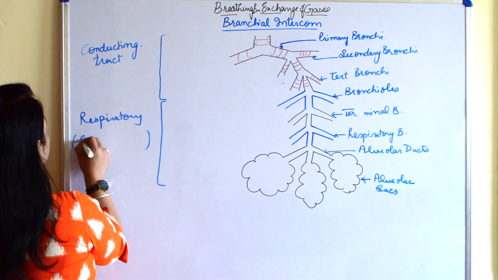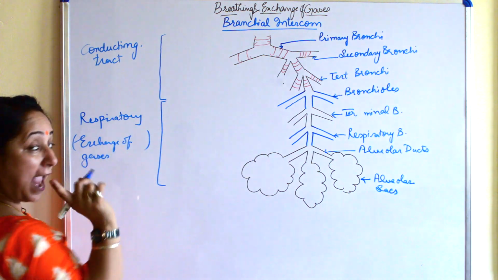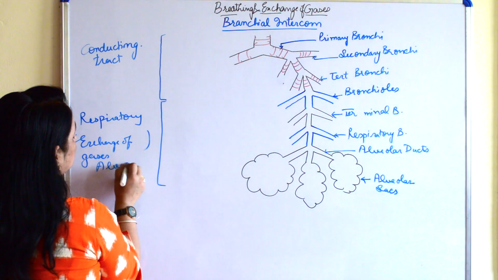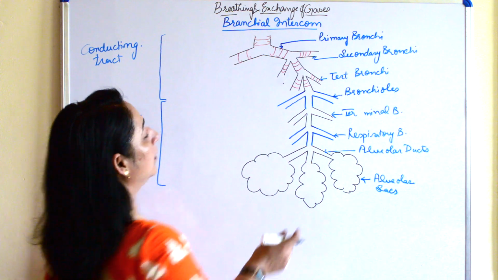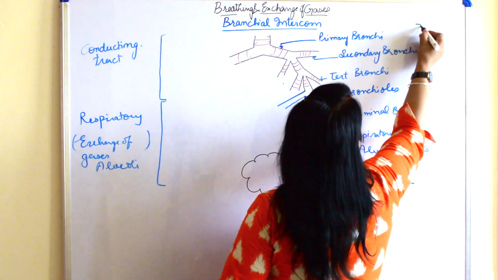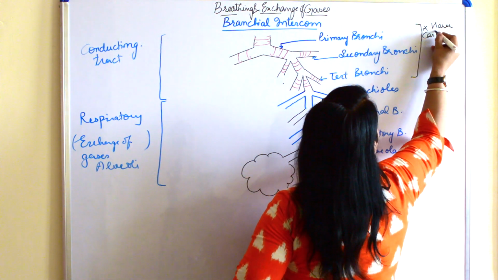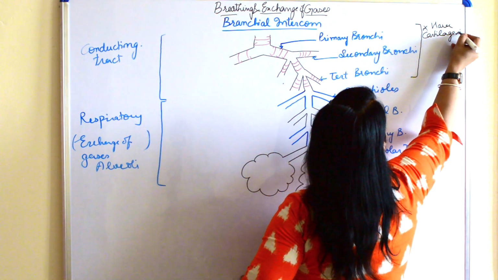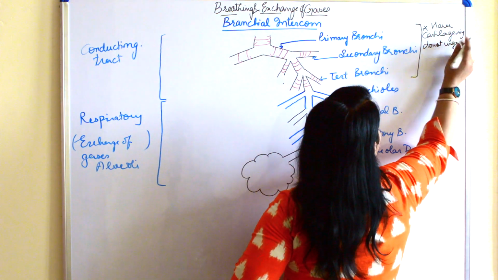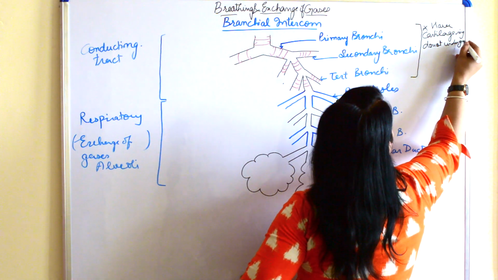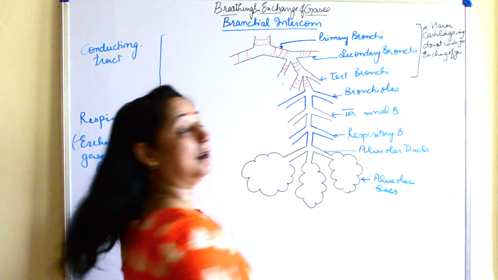Basically, herein exchange of gases takes place as it has alveoli present in it. So this is the main division. Now what do we need to understand here? That primary, secondary and tertiary bronchi, these all have cartilage rings and do not undergo exchange of gases. They are just the passage.